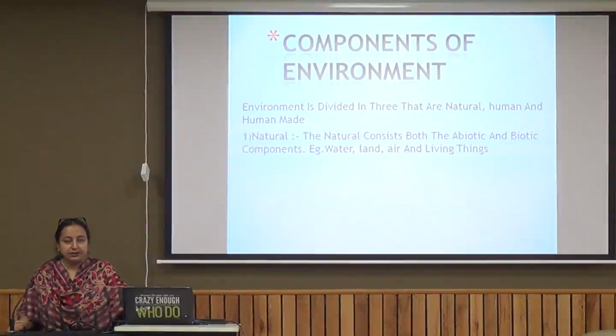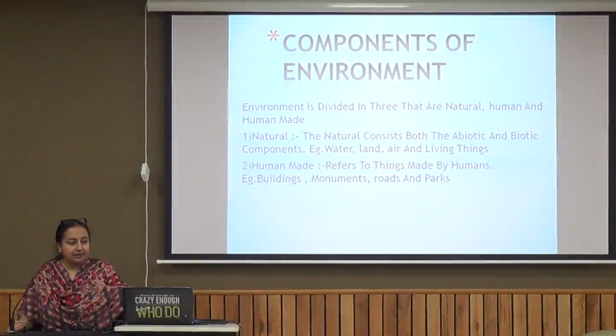Now let's see what are the natural components. The natural consists of both the abiotic and the biotic components, and it contains water, land, air, and all the living organisms around us. Then the next category is the human made.